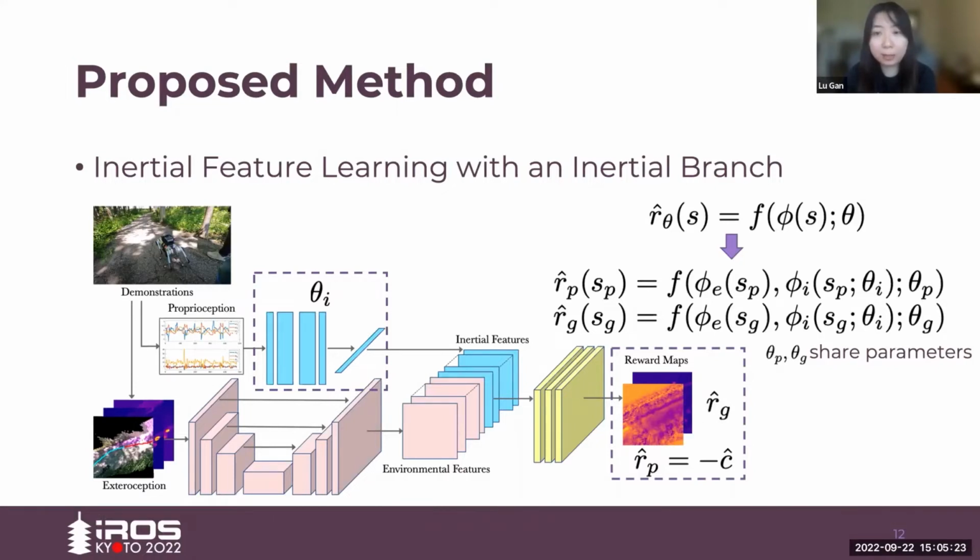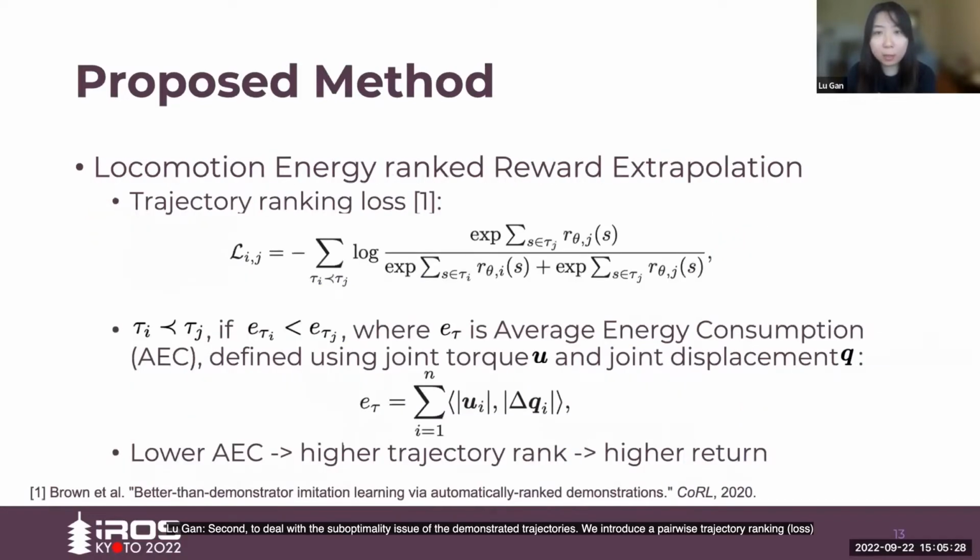Here, theta p and theta g share most of the network parameters. Second, to deal with the suboptimality issue of the demonstrated trajectories, we introduce a pairwise trajectory ranking loss as the trajectory preference label and use average energy consumption to rank trajectories. The average energy consumption is defined using robot joint torque and joint displacement measurements from the entire trajectory and averaged along that trajectory.